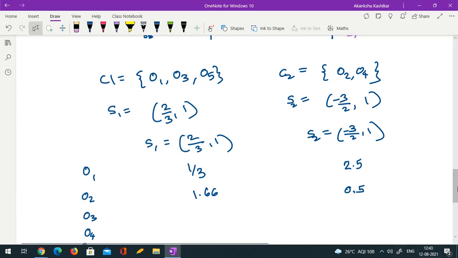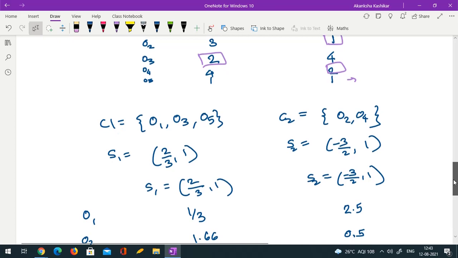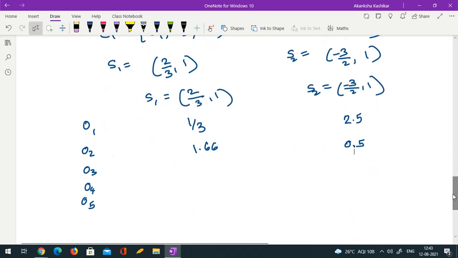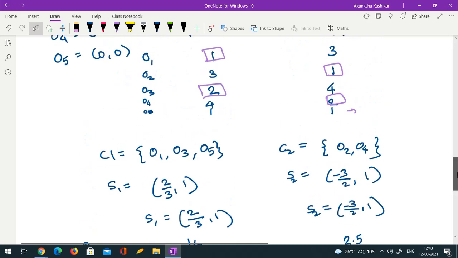O3. O3 is 1, 2. So 1 to 2 by 3 is 0.33 and then this, so 1.34. It was 1, 2, right? So this 2.5 and 1, so 3.5 probably. Then I hope you are checking the calculations.